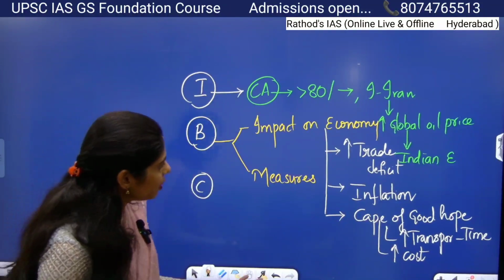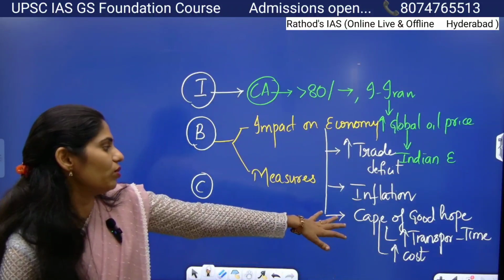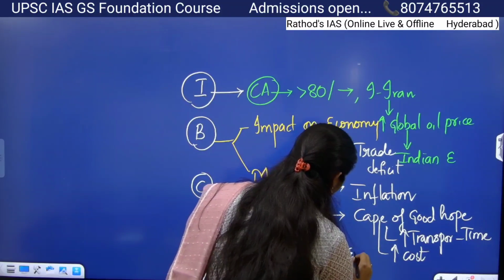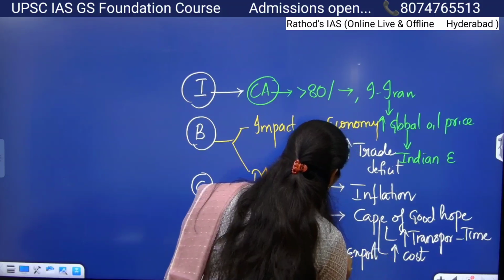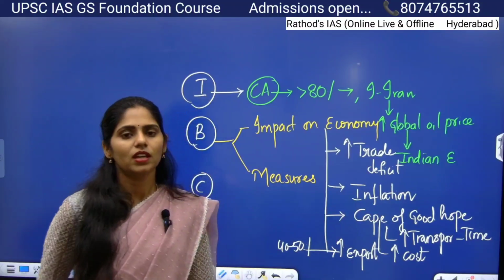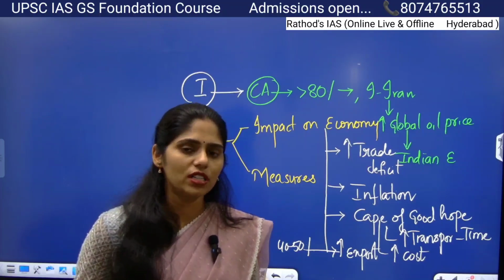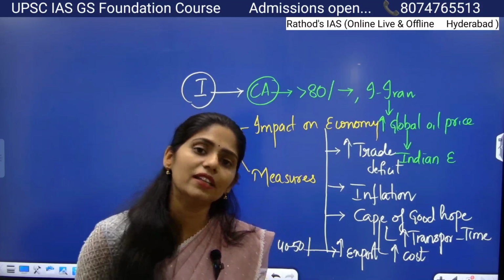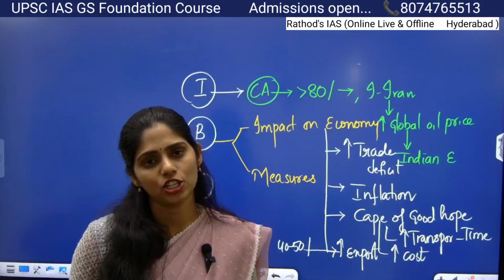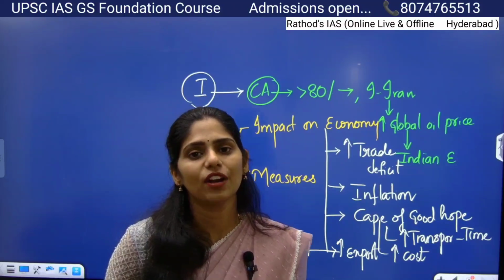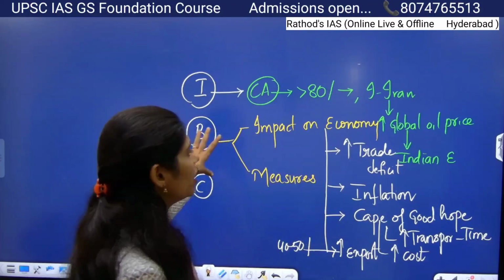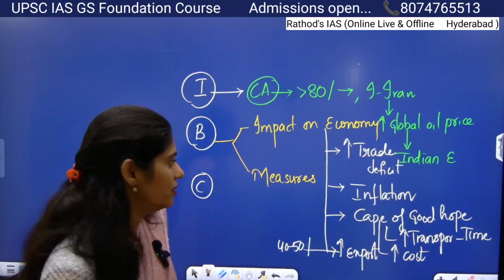And not only that, if we want to export our goods also, we have to take this Cape of Good Hope route. So because of this, there will be an increase in export costs. And in today's paper, they said 40 to 50% of export cost will increase. And whenever there is an increase in export cost, the overall price of that good in other markets will be high, so that our goods will not be competitive in other markets. So because of this, there is a decrease in demand for Indian goods in other markets. So in this way, we will have lots of impact on our economy, guys, and try to give substantiation.